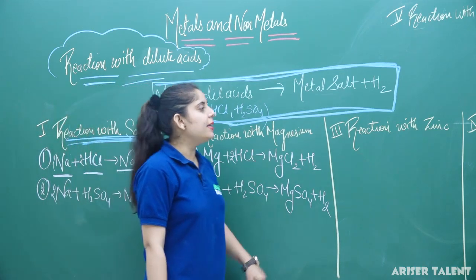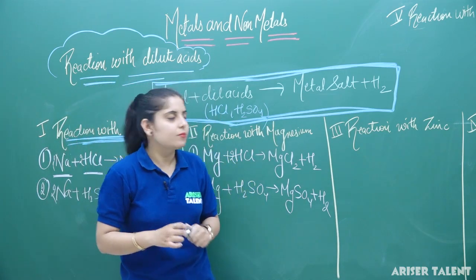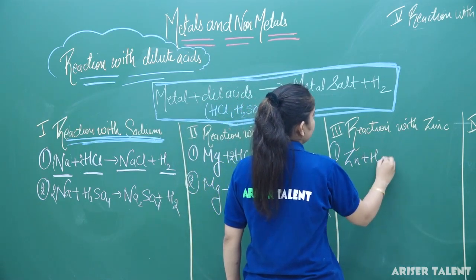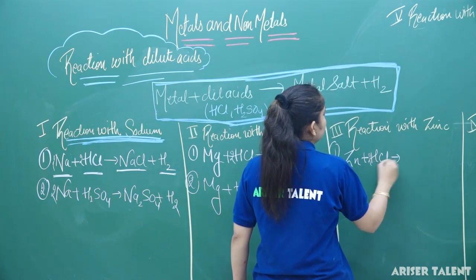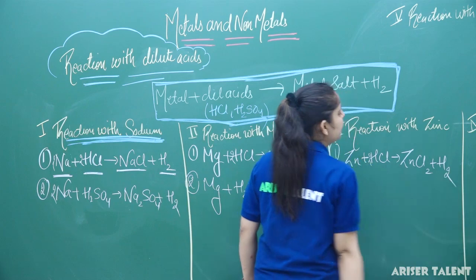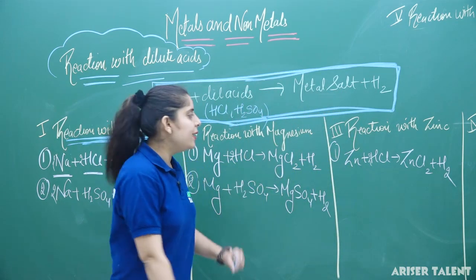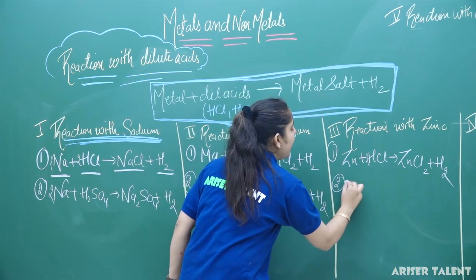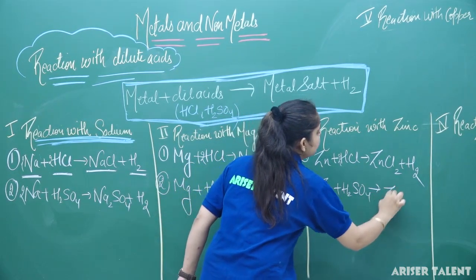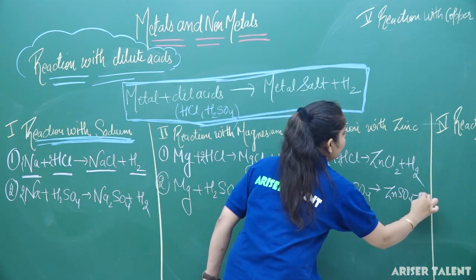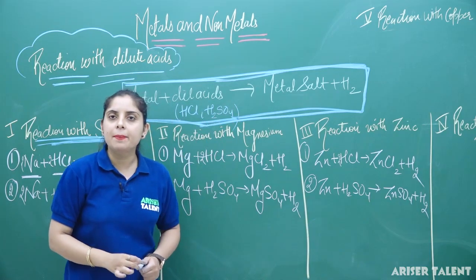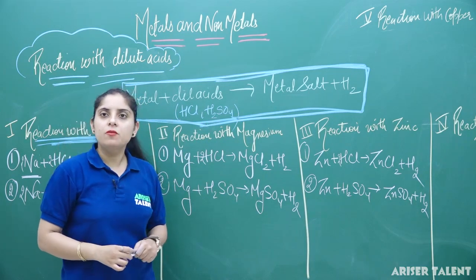Now moving to the third category, reaction with zinc. Whenever zinc reacts with HCl, it will form ZnCl2 plus hydrogen gas is liberated in the solution. Similarly, when zinc reacts with sulfuric acid, it forms zinc sulphate along with the hydrogen gas. So this is the reaction that takes place in case of zinc.